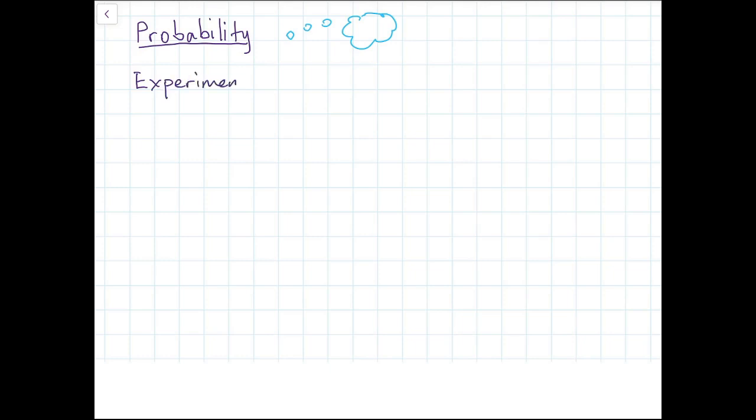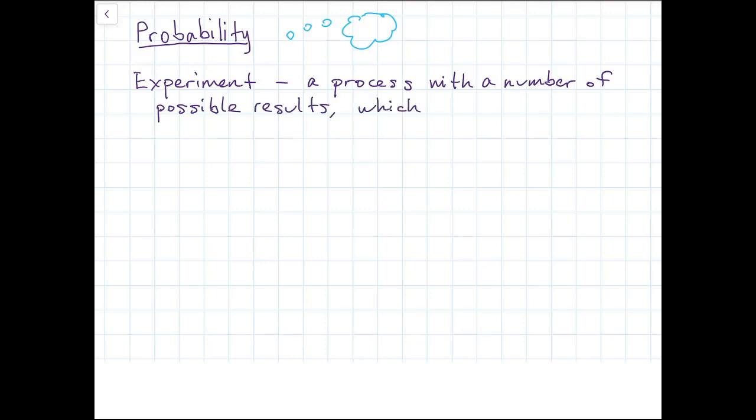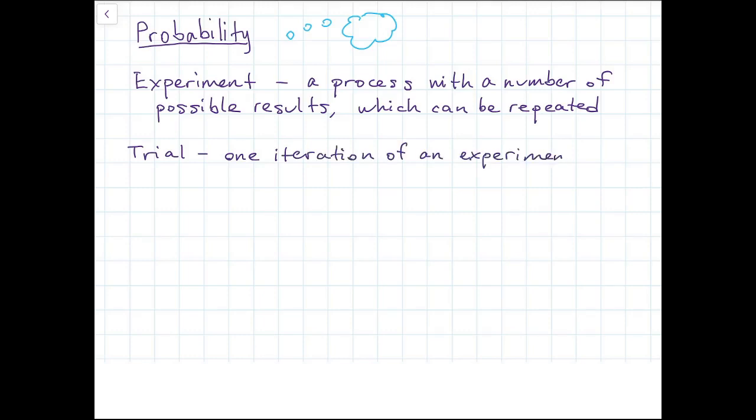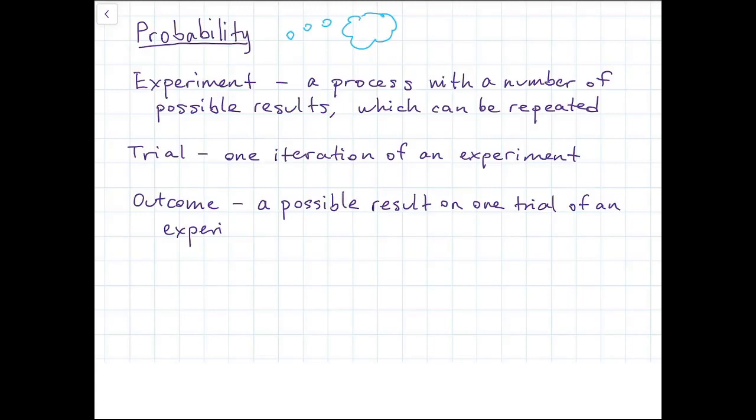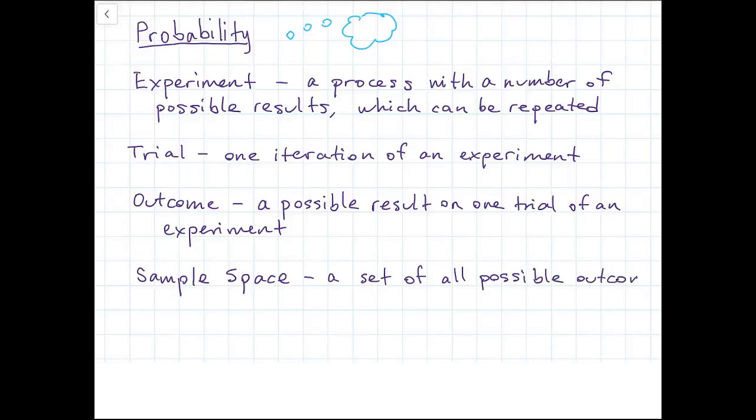So first of all, for the definitions, we have an experiment, which is any process that can be repeated a number of times with a number of different possible results. And the key is it can be repeated over and over again. A trial is what we call one iteration of an experiment. An outcome is any one of the possible things that can happen on one trial of an experiment. And then finally, we have the sample space, which is a set of all possible outcomes that can occur on one trial of an experiment.